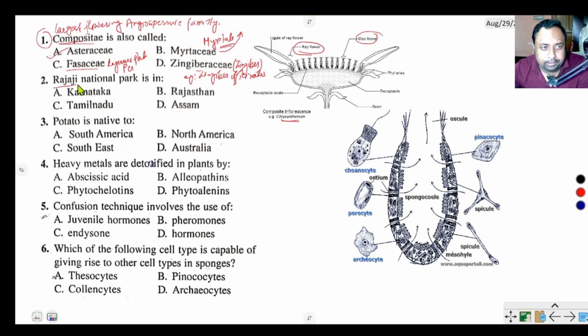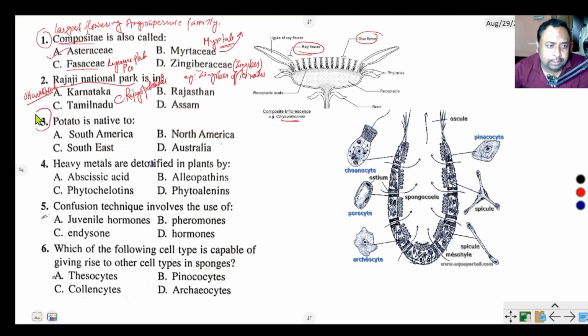Question number 2. Rajaji National Park is in Karnataka, Tamil Nadu, Rajasthan, or Assam? The actual answer of this question is Uttarakhand. Rajaji National Park is present in Uttarakhand. The name Rajaji comes from C. Rajagopalachari, who was the first Governor General of India.